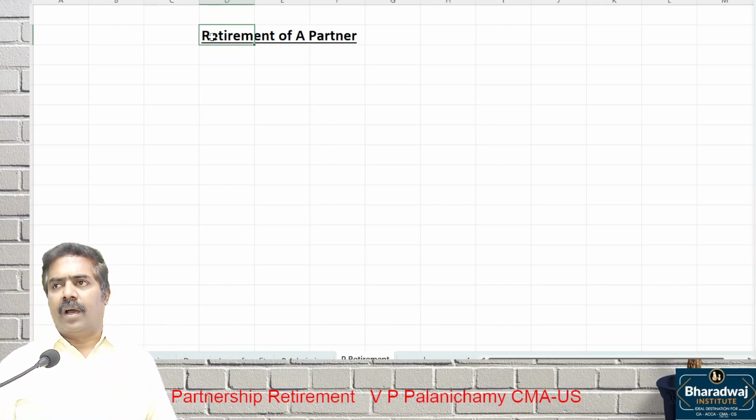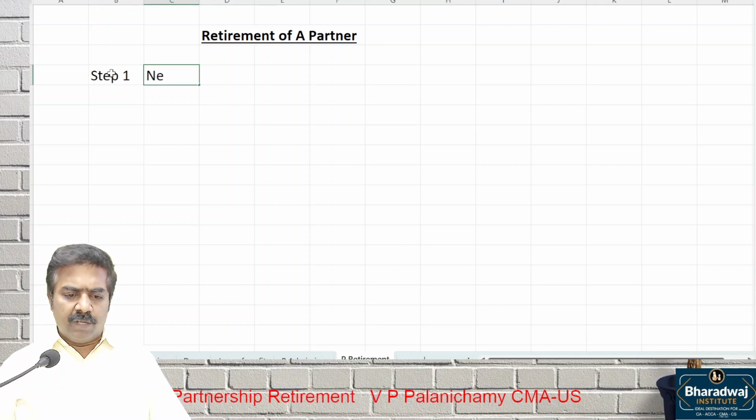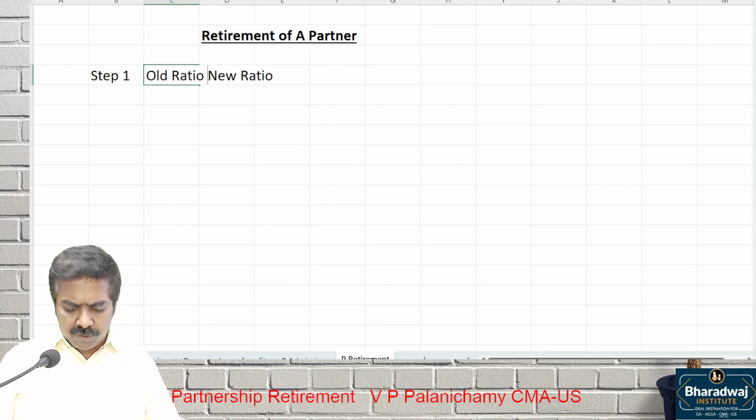Accounting for which one? Retirement. Same like admission, in case of retirement also, we are going to follow the steps. What is step one? We'll see which ratio. Old ratio and which one? New ratio. Please listen. In case of retirement, which ratio will be more? New ratio will be more than the old ratio.